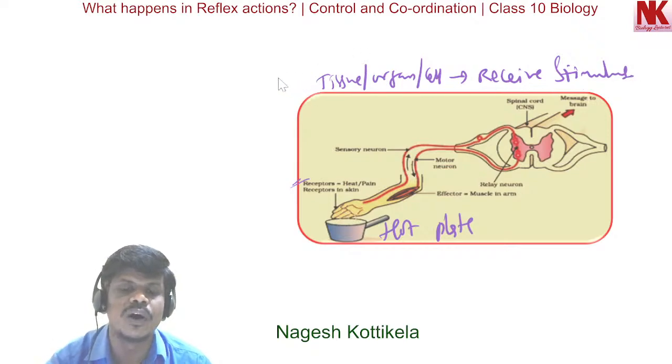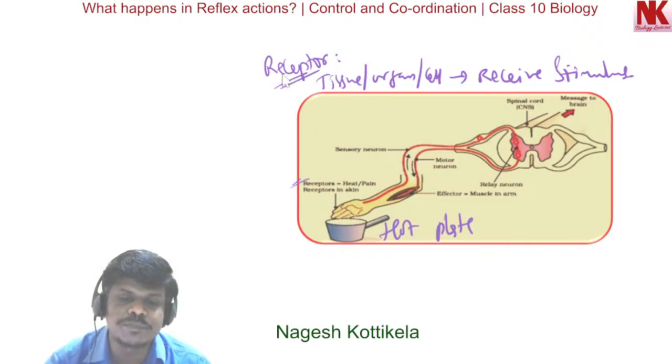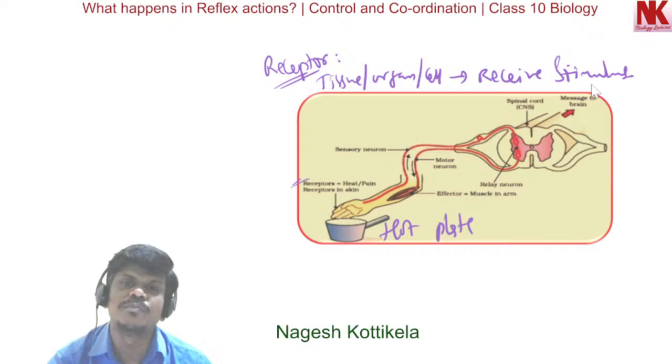This is what we call a receptor. So the word itself is giving a hint. A receptor will receive a stimulus, and the receptor can be a tissue, organ, or a cell.